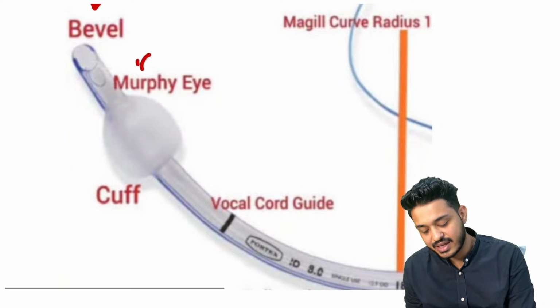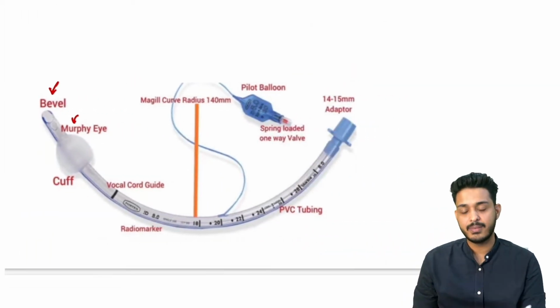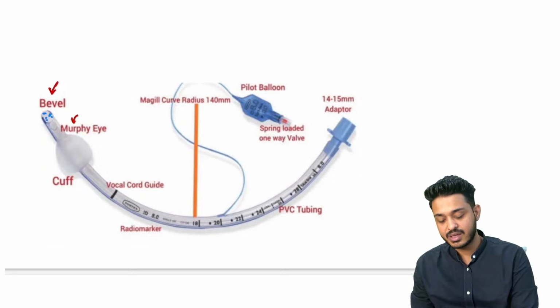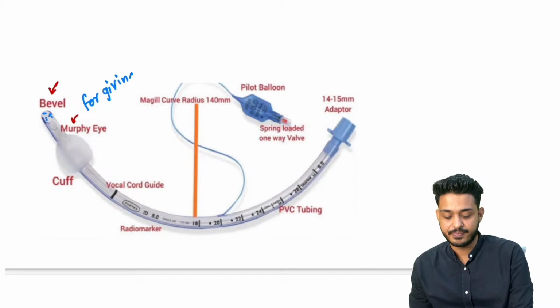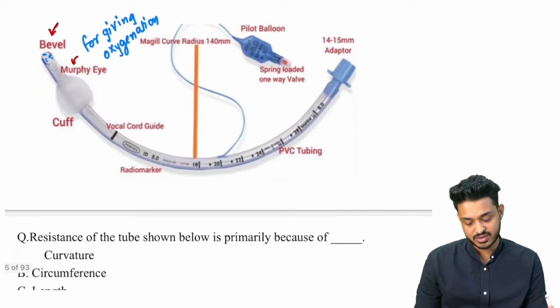Apart from that, we are having another opening. This is known as Murphy's eye. अगर गलती से bevel end बंद हो गया, so for giving oxygenation, right? यहाँ पर क्या होता है कि एक्स्ट्रा कट होता है एंडोट्रेकियल ट्यूब में. We are also having one more cut, that is known as Murphy's eye. Question has been asked on this, right?